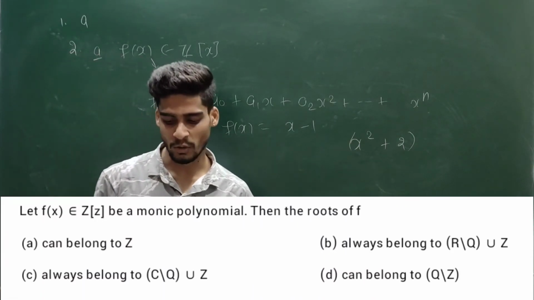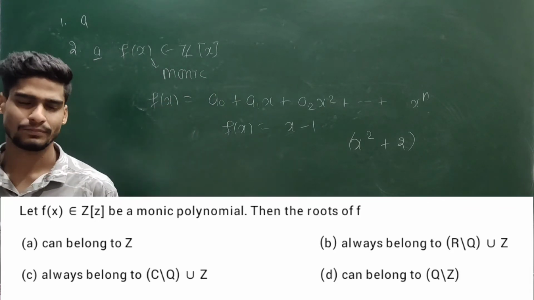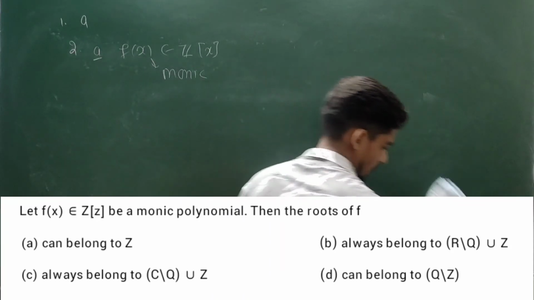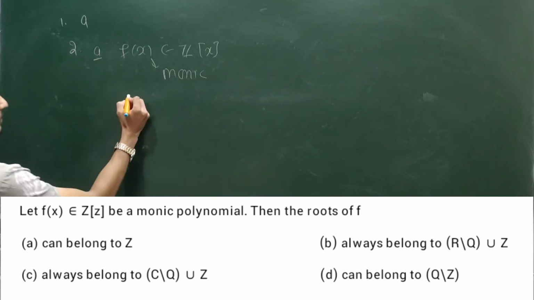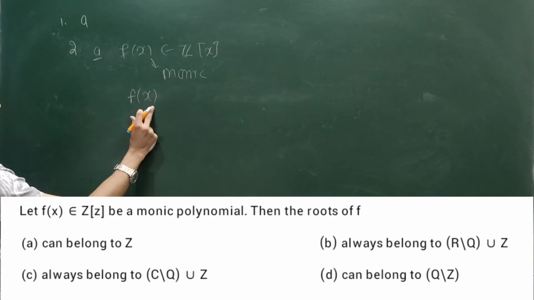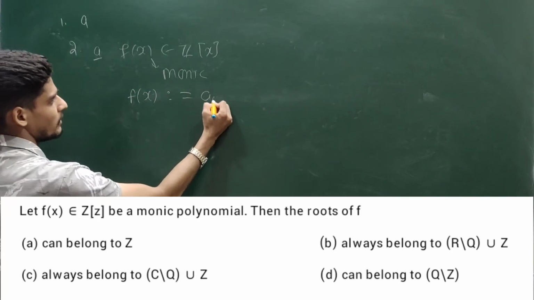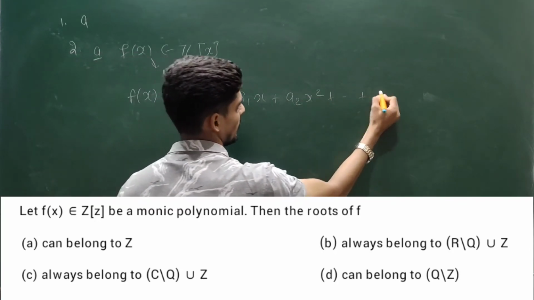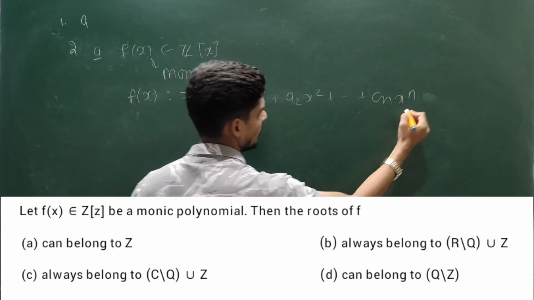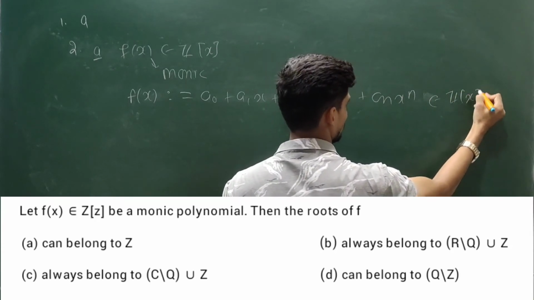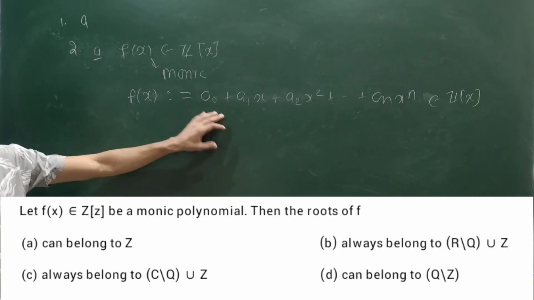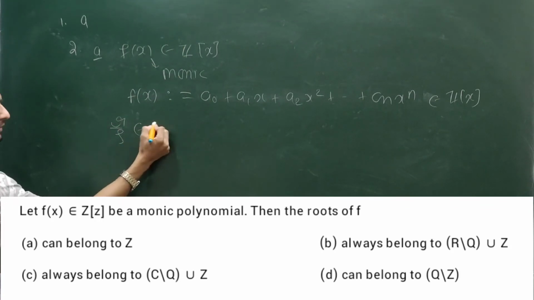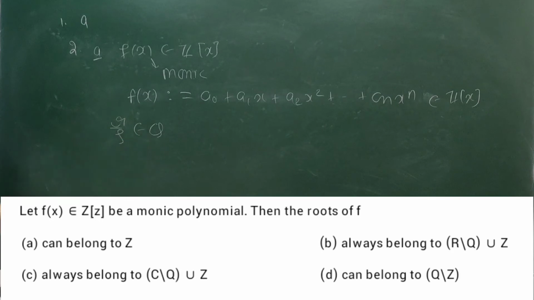Option C, always belong to C minus Q union Z. Let us see this option. Note one thing, if f(x) is a polynomial, say a0 plus a1x plus a2x square plus up to an x power n, defined over Z[x]. I am taking a general polynomial, need not be a monic polynomial. I am saying r by s is a rational root of this polynomial.